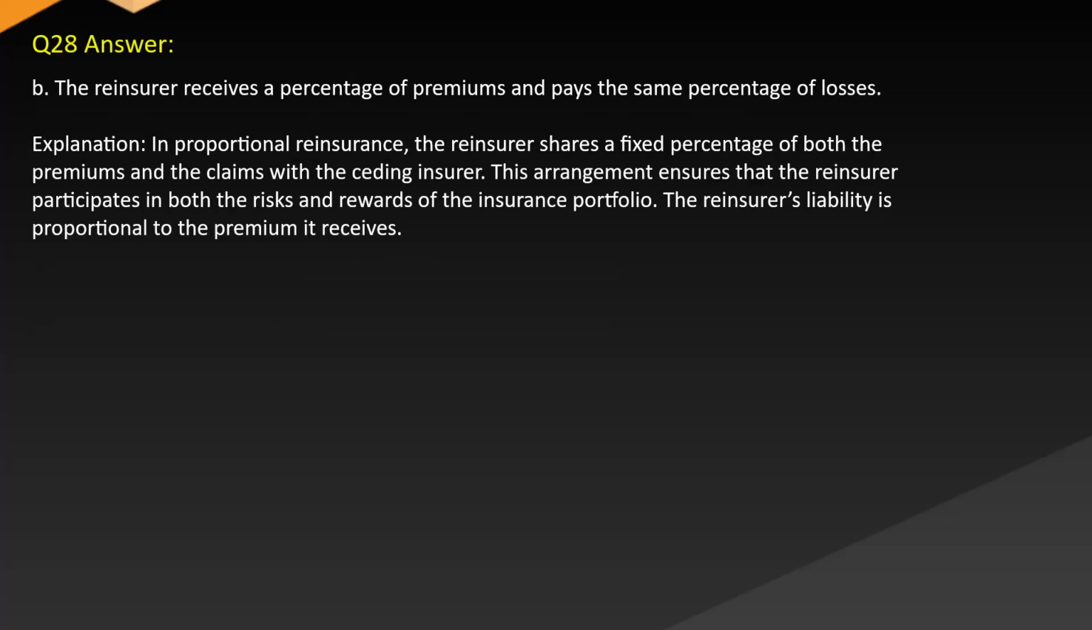Answer: B. The reinsurer receives a percentage of premiums and pays the same percentage of losses. Explanation: in proportional reinsurance, the reinsurer shares a fixed percentage of both the premiums and the claims with the ceding insurer. This arrangement ensures that the reinsurer participates in both the risks and rewards of the insurance portfolio. The reinsurer's liability is proportional to the premium it receives.